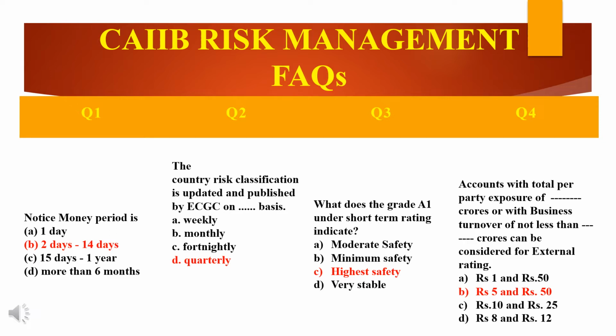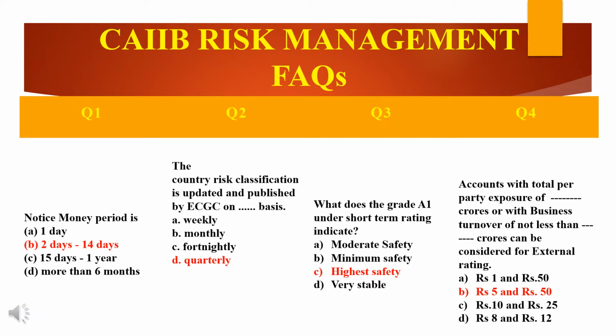Next, the A4 instrument comes. A4 rating means the instruments with this rating are considered to have a minimal degree of safety. The safety will be less with regard to timely payment of financial obligations. So such instruments carry very high credit risk and are susceptible to default.